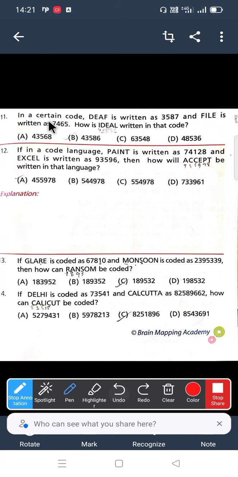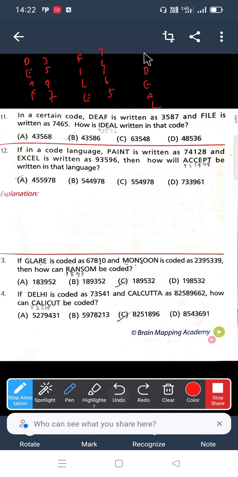Let us see from 11th bit onwards, children. Here DEAF is coded as 3587. Now FILE is coded as 7465. Now what is the code for IDEAL?